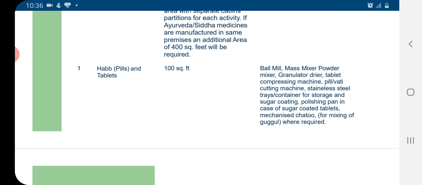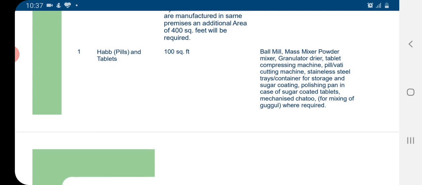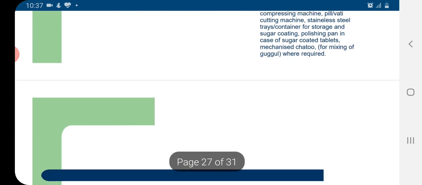For preparation of habb or pills and tablets, an area of 100 square feet is required with machinery like ball mill, mass mixture, powder mixture, granulator, dryer, tablet compressing machine, pill or vati cutting machine, stainless steel trays, containers for storage and sugar coating, polishing pan in case of sugar coating tablets, mechanized chetu for mixing Google wherever required.